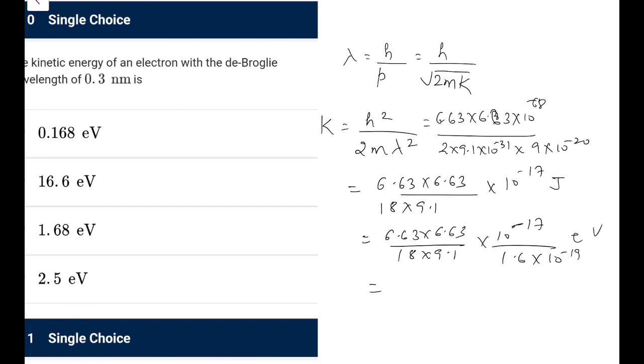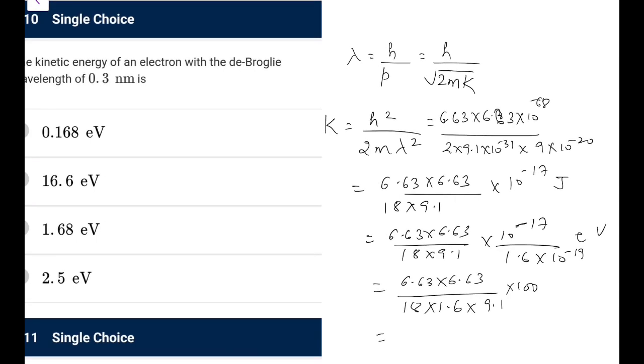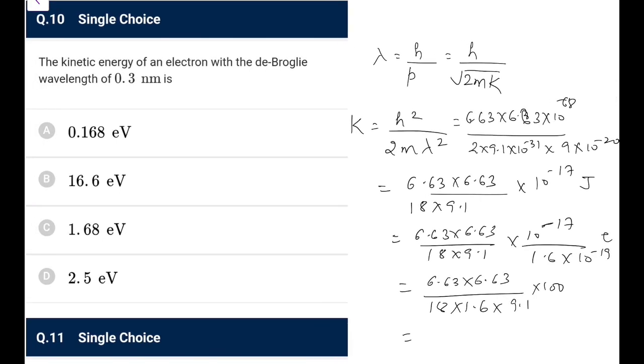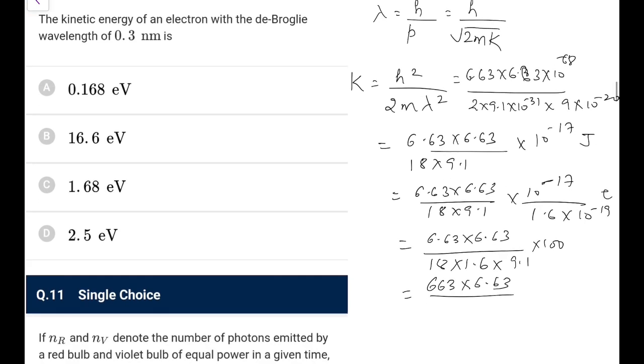So we have 10 to the power 2 going up, so 6.63 into 6.63 over 18 into 1.6 into 9.1 into 100, you can write it like this. So just do this calculation now, what it would be. Let me try it. You can write it as 6.63 into 6.63, and if I do this 1.6 into 9.1, this would be 14.5 something into 18, so 18 into 15 approx. I'm doing this just as approximation, so 18 into 15 would be approx 270.